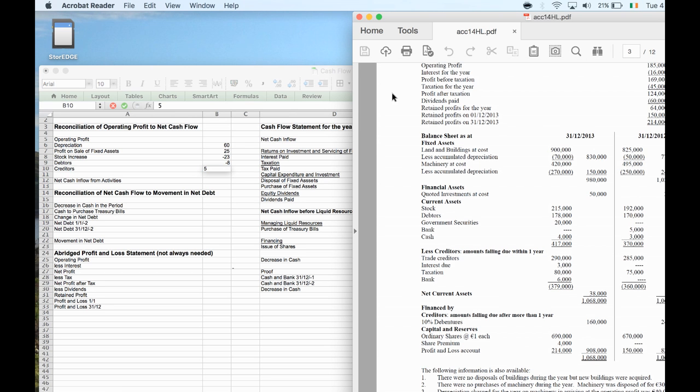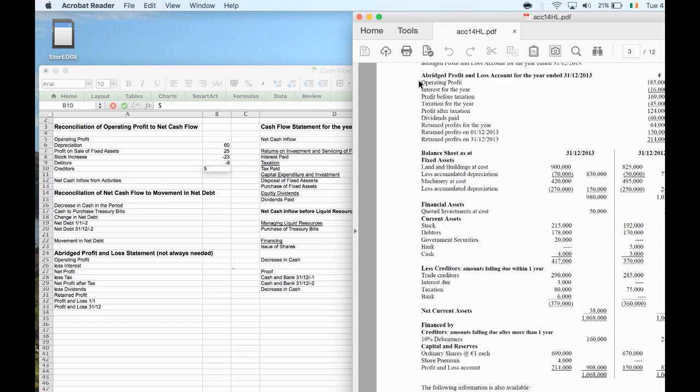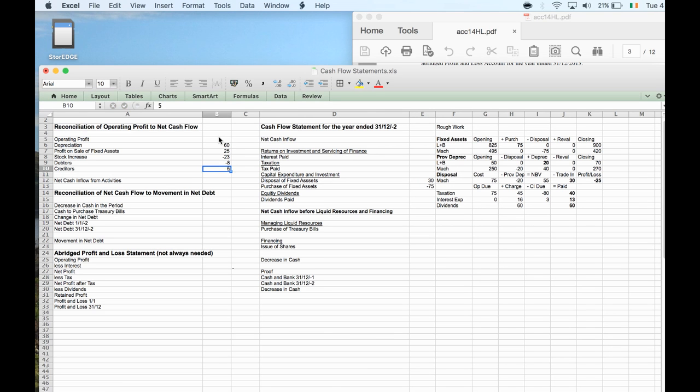Our operating profit, and we have interest and all that. The operating profit for the year is 185. If I add all these together, I'll get cash from operations. And that goes down there. Okay, so in this case, it's cash. No, sorry, that doesn't go there. That goes over here.